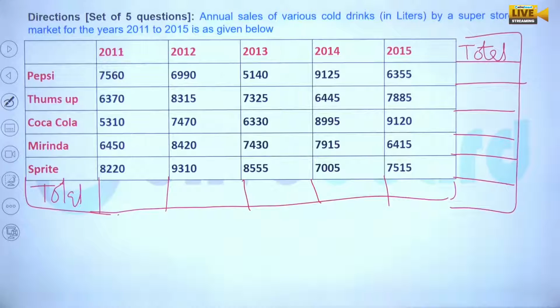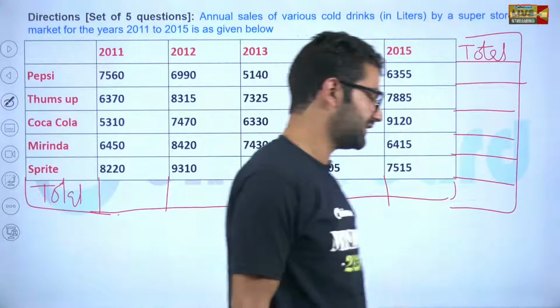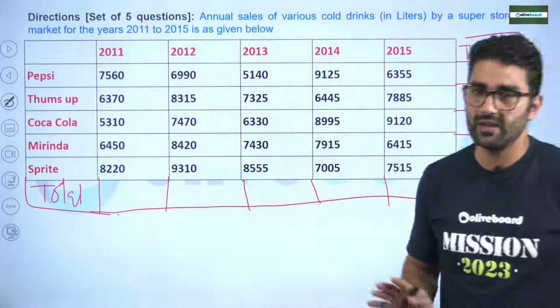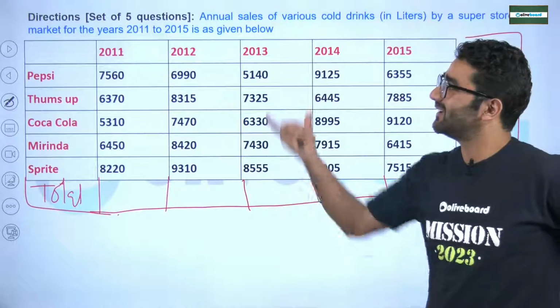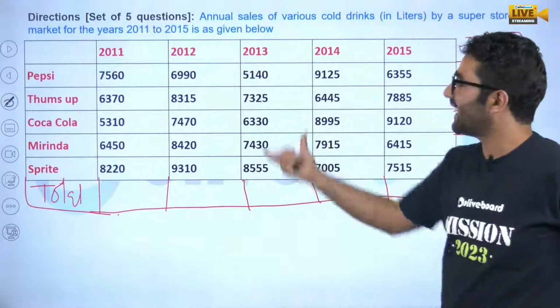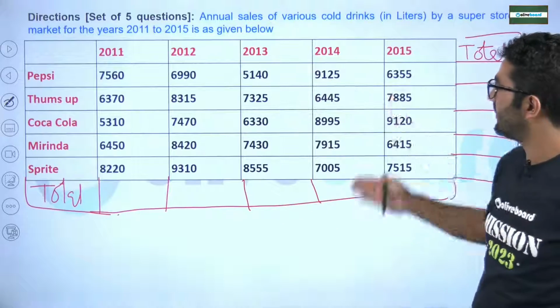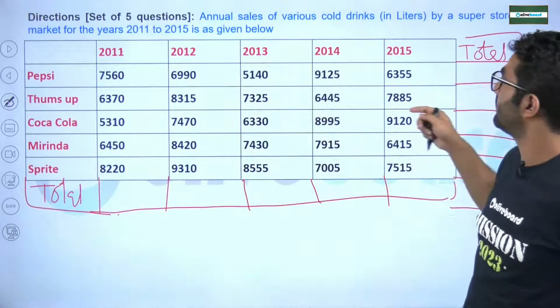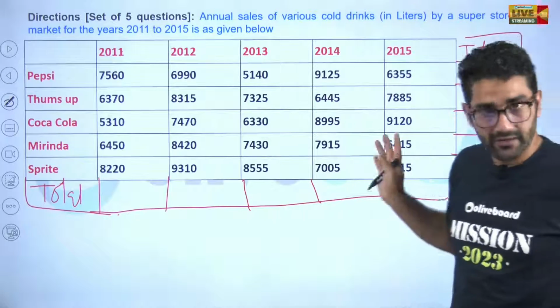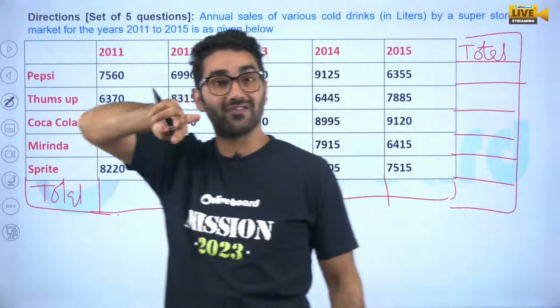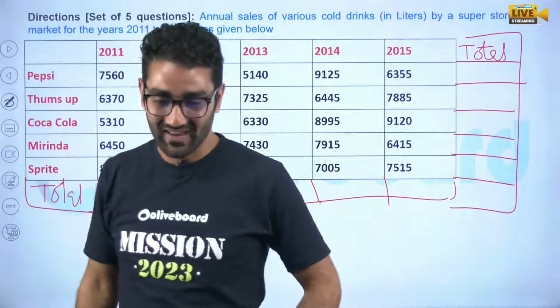Yes, it is pre-level. Once you solve it, you will see that the calculation is a little bit easy, but you have to calculate. It will take time. Not only this, you have to find 5 and 5, 10 terms here. Then you have to move to the questions. Got it, my dear?